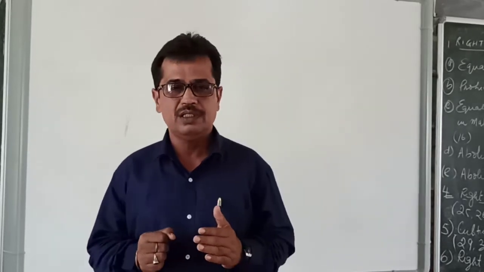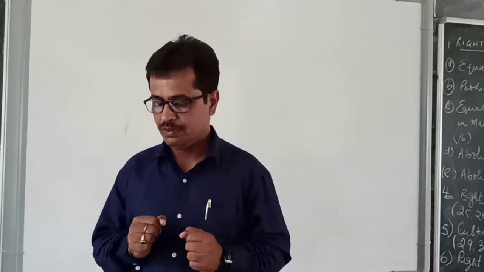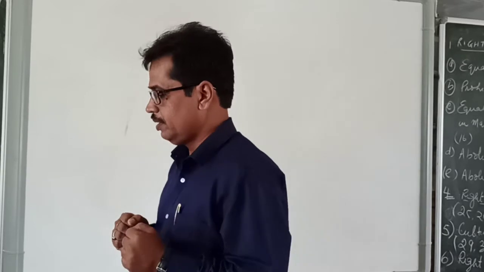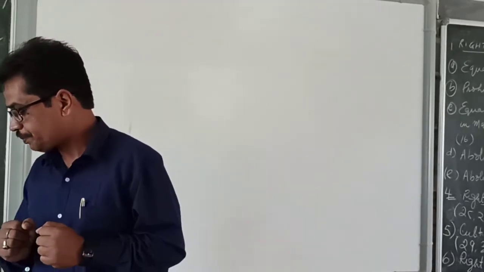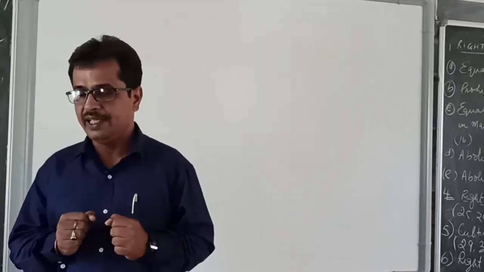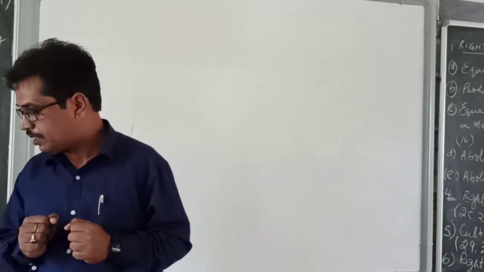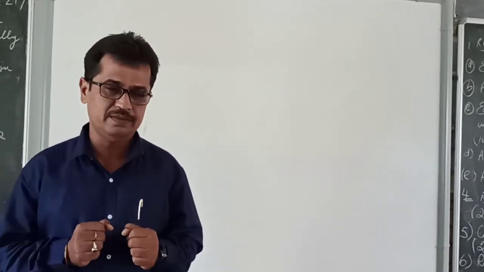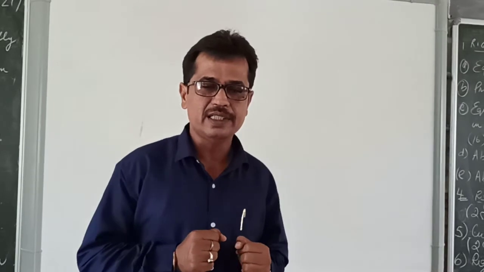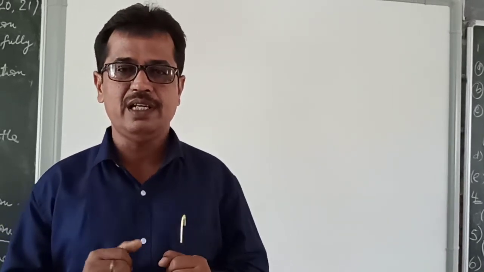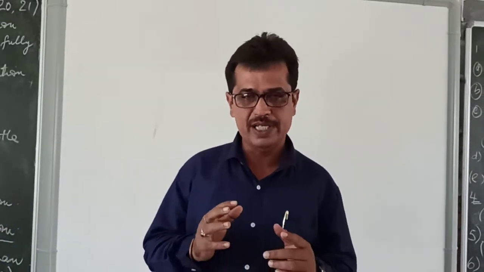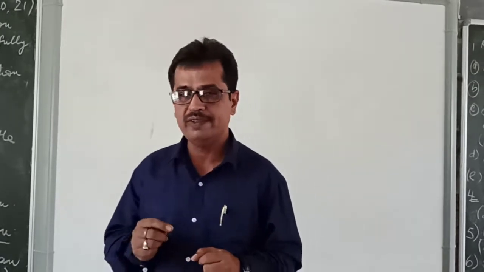Now move to the third box. What is written in the third box? It is written that in 1965, James Russell invented the compact disc, means CD. So who invented?